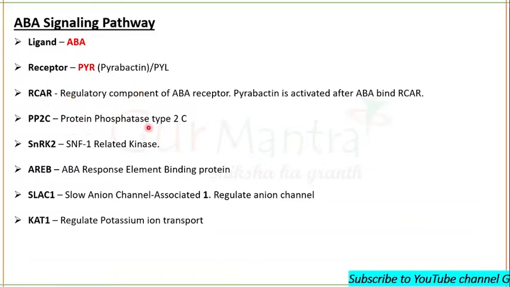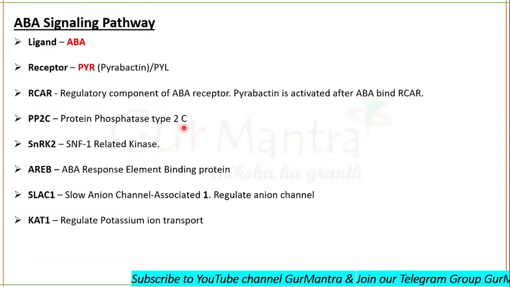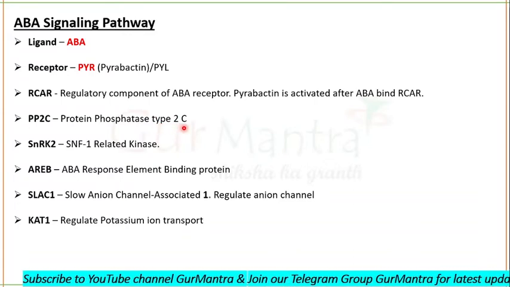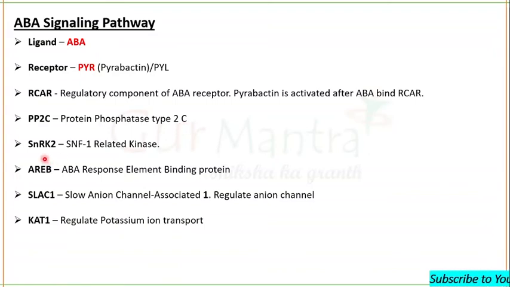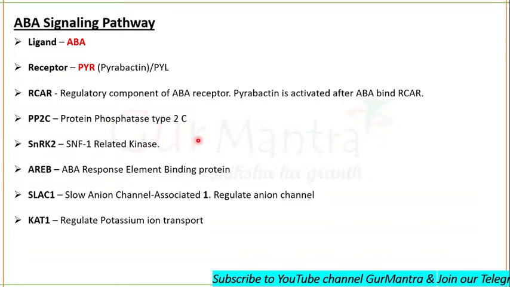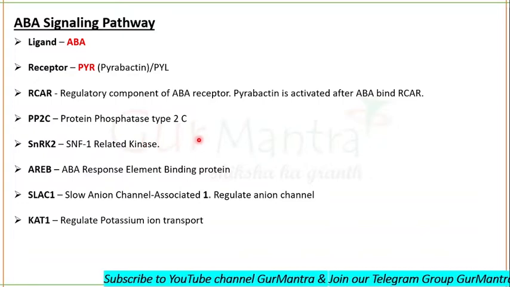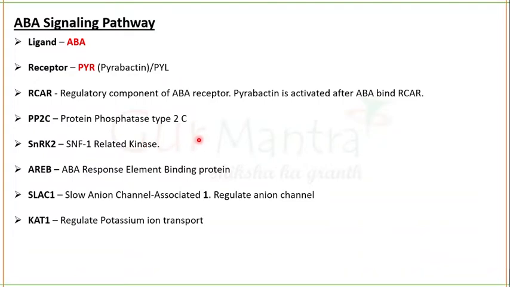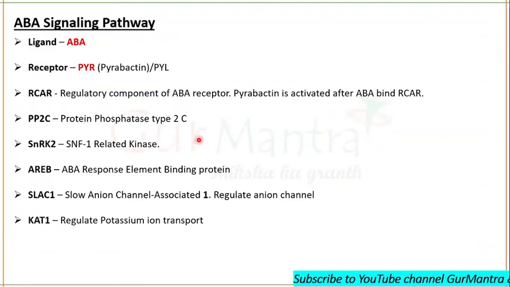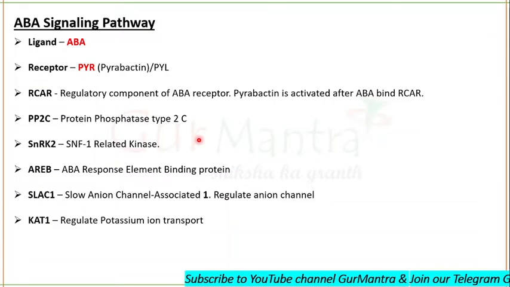PP2C are type 2C protein phosphatases which are going to act as a repressor. SNRK2 are SNF1-related kinases whose phosphorylation is mainly responsible for the functioning of abscisic acid, and it is important for ABA signaling.